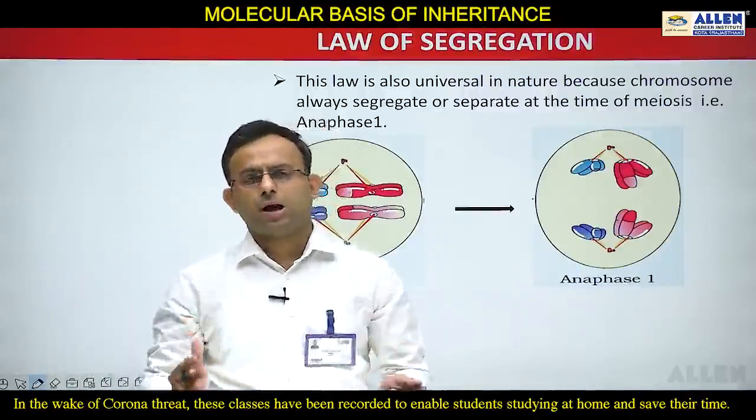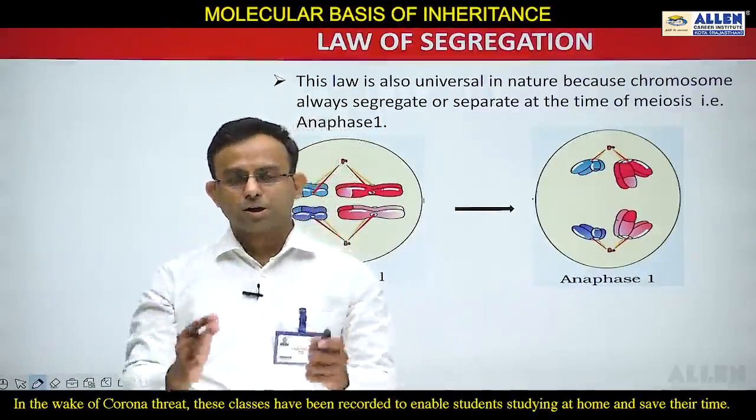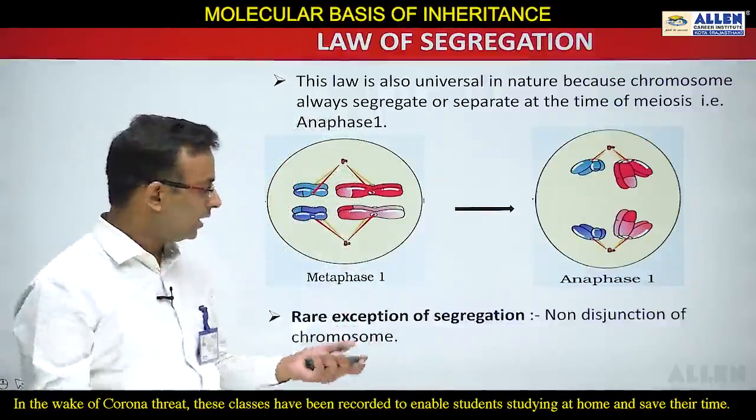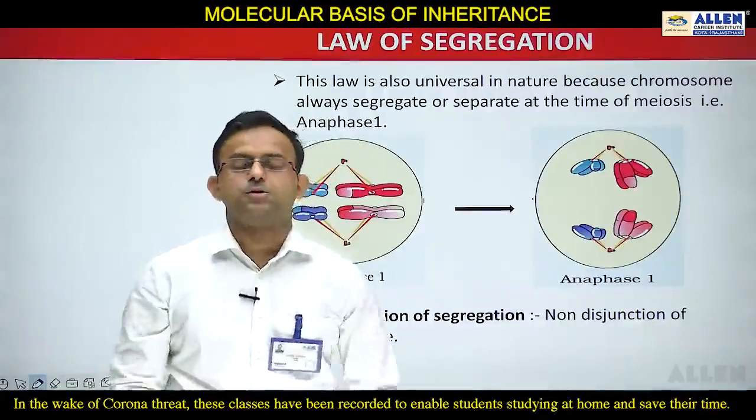But rarely, sometimes an exception to segregation also occurs due to abnormal meiosis, which is known as non-disjunction of chromosomes, but that occurs rarely. So the exception to segregation is non-disjunction of chromosomes.